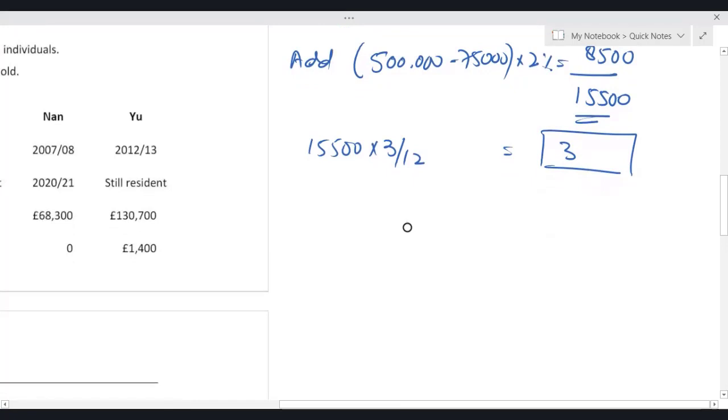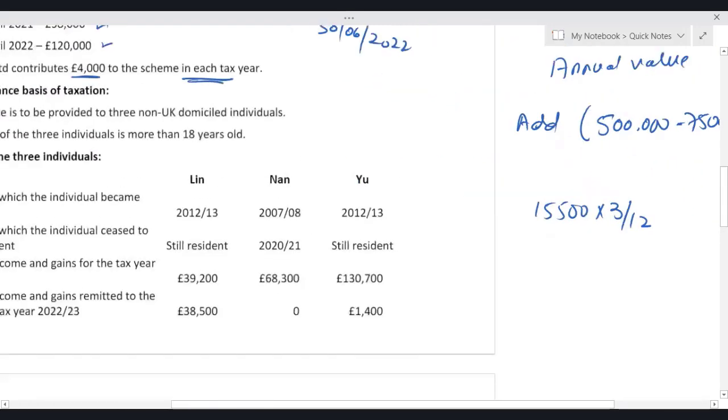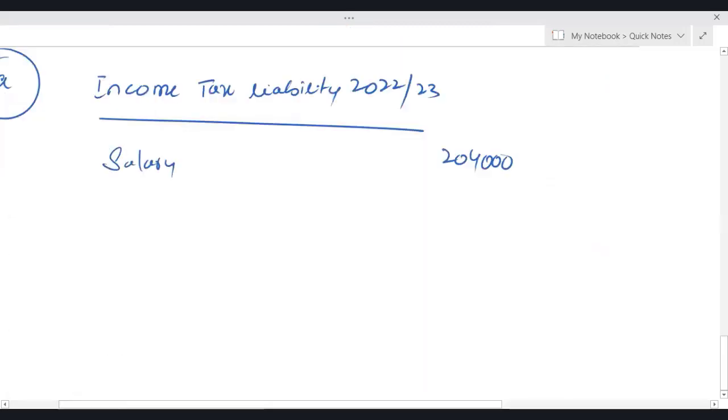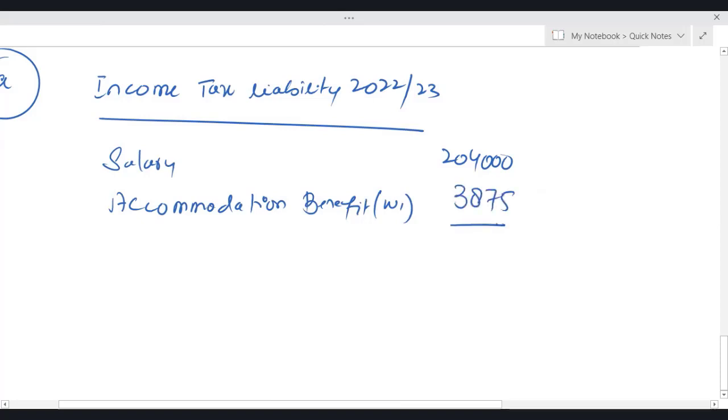That gives us 3,875. Accommodation benefit is 3,875. So 2,04,000 plus 3,875 gives me 2,07,875. That is my net income.